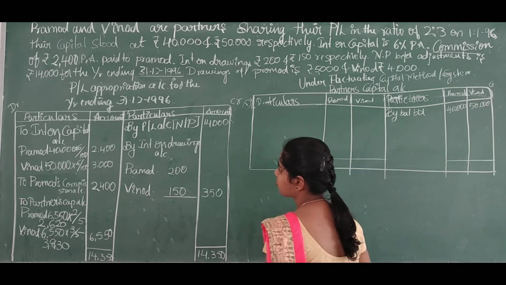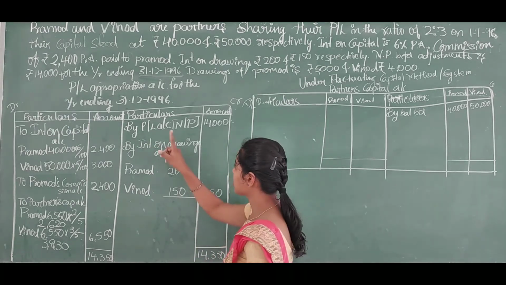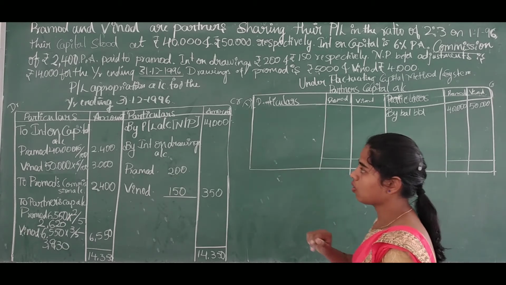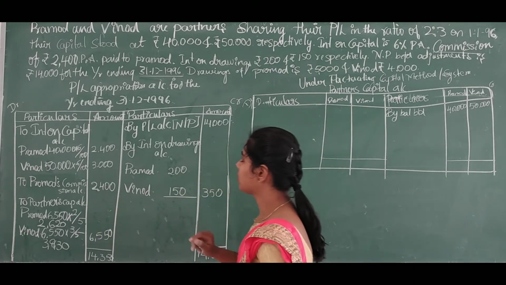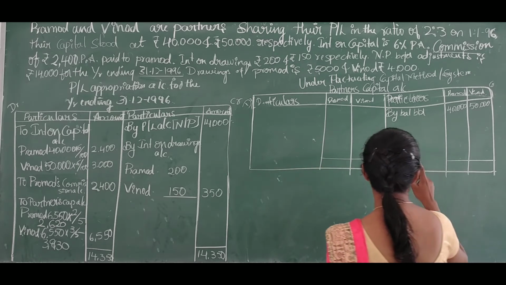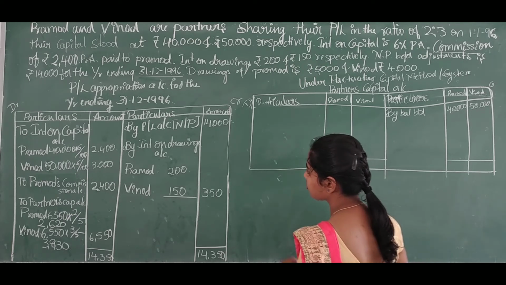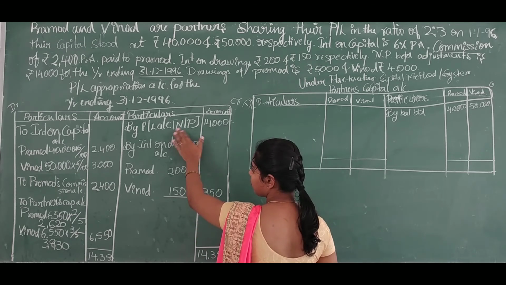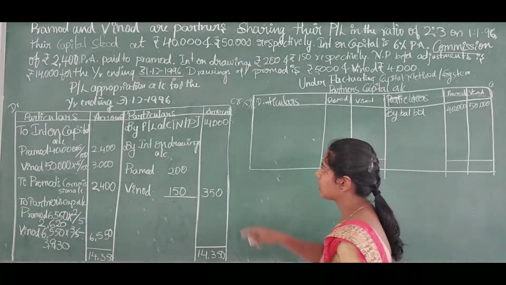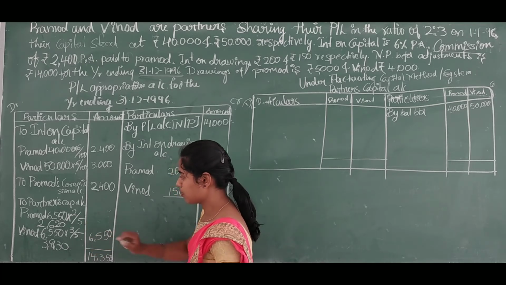Then all credit side entries of profit and loss appropriation account will be transferred in the debit side of partners capital account, and all debit side entries of profit and loss appropriation account will be transferred in the credit side of partners capital account. But the net profit will not be transferred to these capital accounts because this net profit is already shared with partners of the firm.